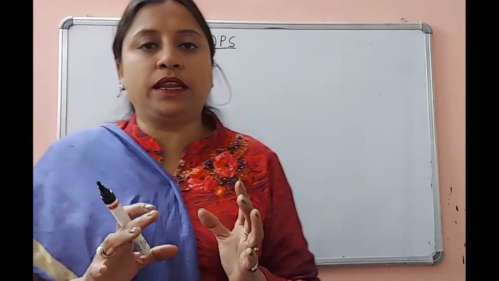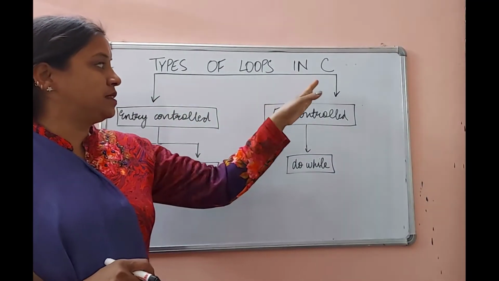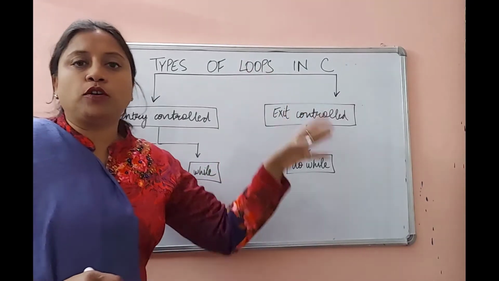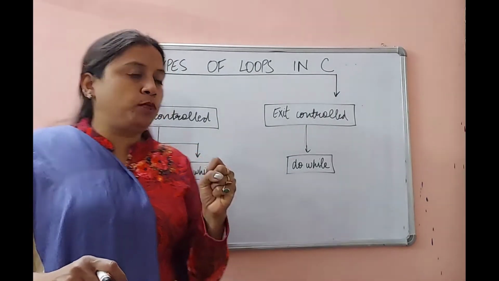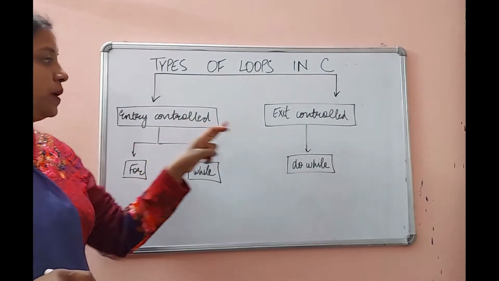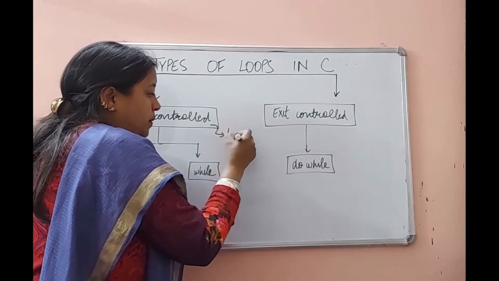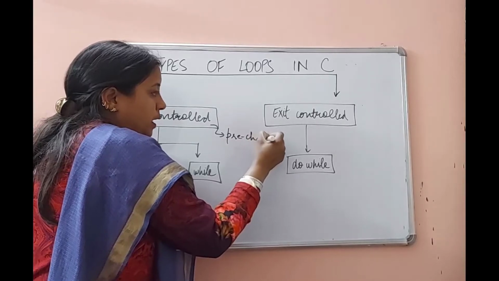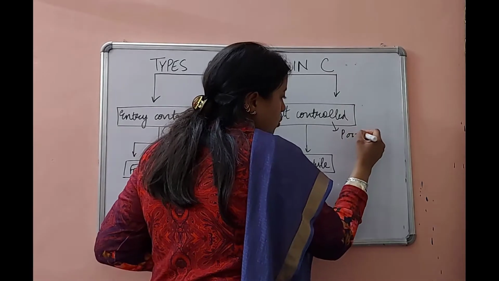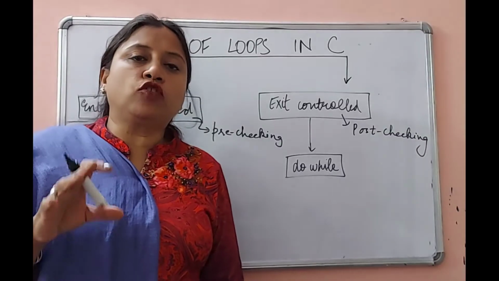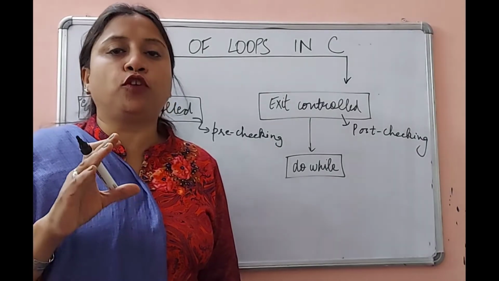Now I will explain the types of loops. Friends, these are the types of loops in C programming language. Depending upon the position of a control statement in a program, loops are divided into two parts, that is the entry controlled loop and exit controlled loop. Entry controlled loop is also known as the pre-checking loop and exit controlled loop is also known as the post-checking loop. Entry controlled loop means a condition is checked before the execution of the body of a loop.